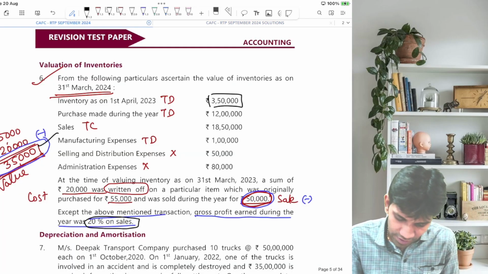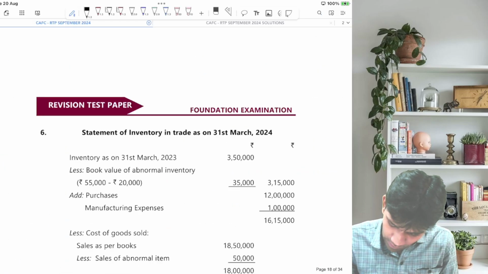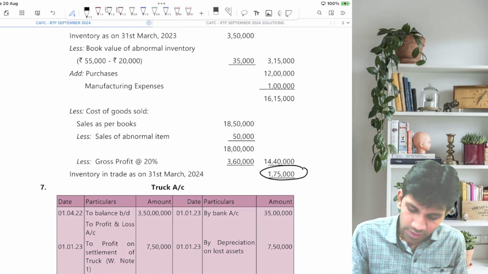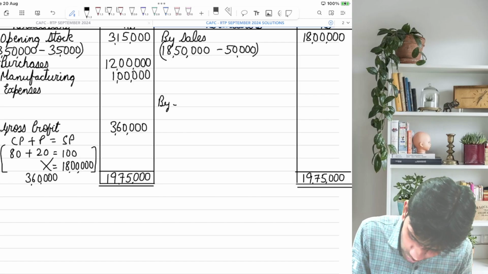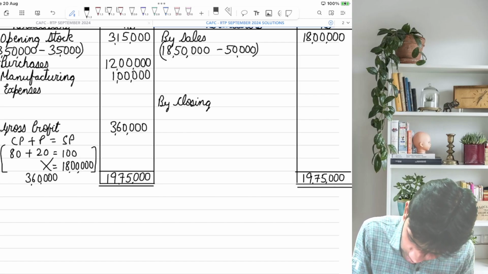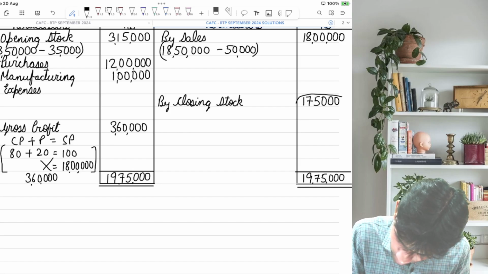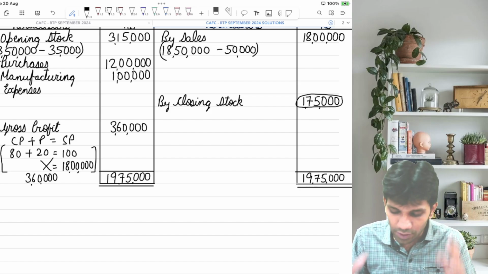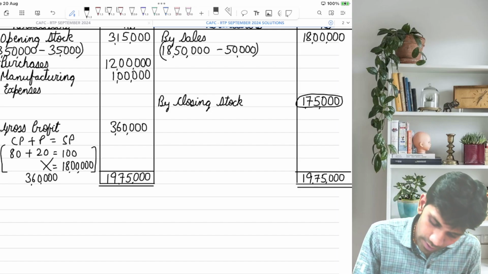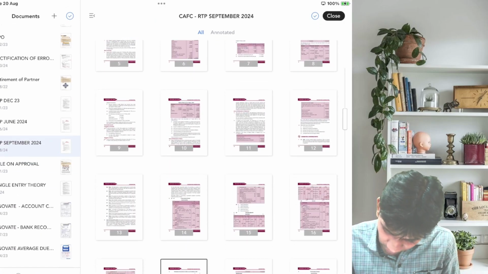Let's check the answer with the institute. Yes, we have 1,75,000. So guys, I hope you like this method of trading account. Anyhow you can do it because there is no specific format for this. So we got closing stock of 1,75,000. So very fast you can do this sum of inventory by preparing a trading account and doing the needful for yourself. Okay, so this is inventory also done from the RTP September 2024.